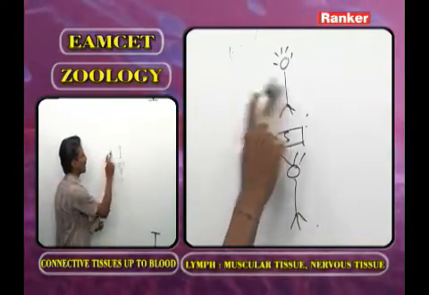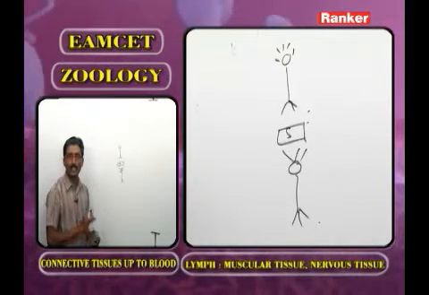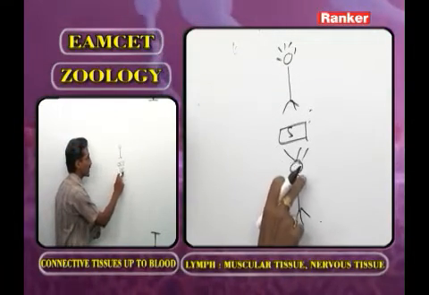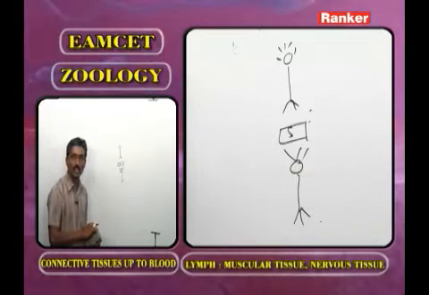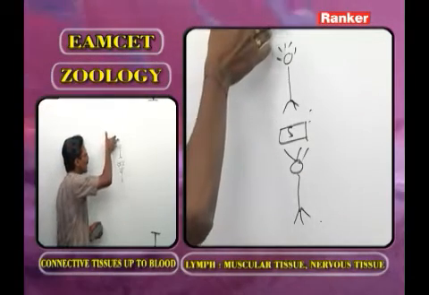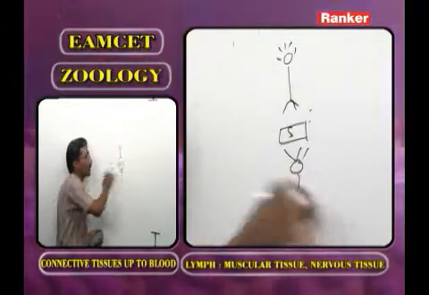And this one we call the postsynaptic neuron. The membrane present in the presynaptic neuron is the presynaptic membrane. The membrane associated with the postsynaptic neuron we call the postsynaptic membrane. How does the nerve impulse propagation pass?